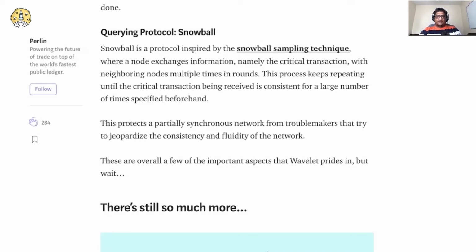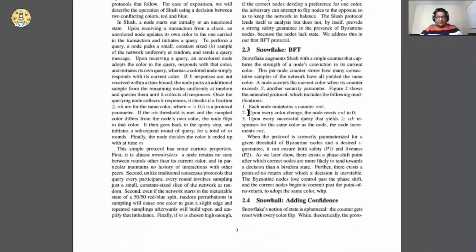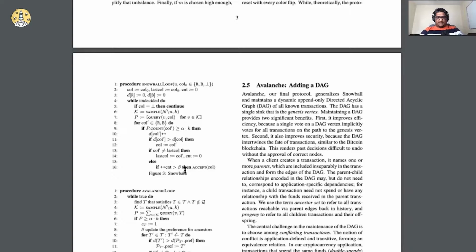If we want to see the Snowball sampling technique algorithm, this white paper has it here. Yeah, so basically it keeps going until it has decided and accepted the transaction, and they do this only for critical transactions if they have any suspicion, right?